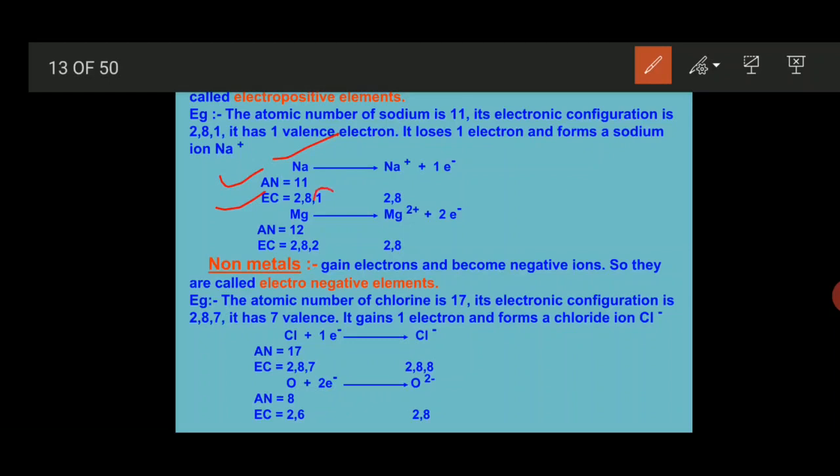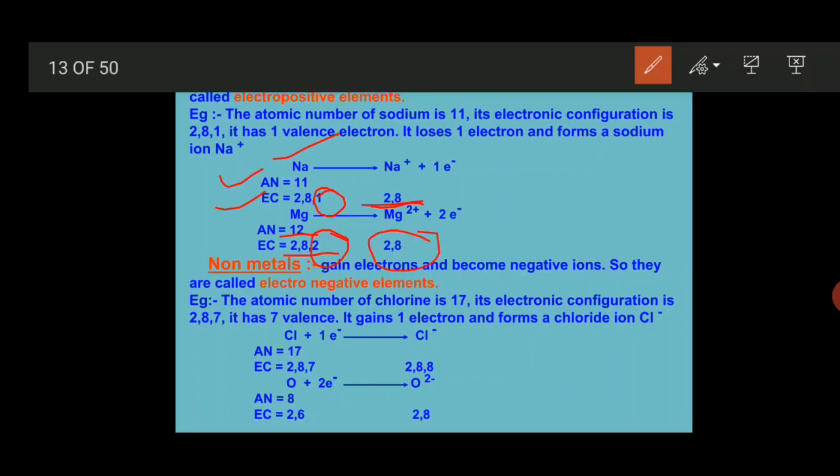If sodium loses its one electron, it gets a stable configuration like inert gases. Similarly, the atomic number of magnesium is 12 and its electronic configuration is 2, 8, 2. If magnesium loses its 2 electrons, it gets a stable configuration like the inert gas neon.